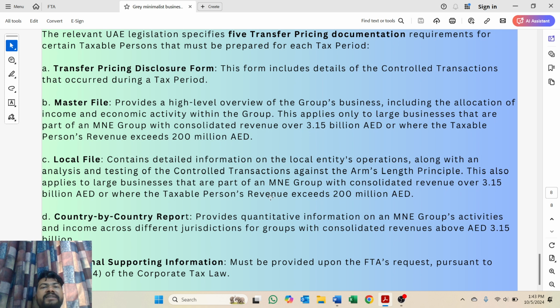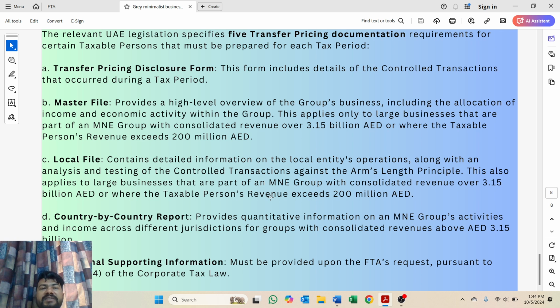Altogether, there are 5 transfer pricing documents required by the corporate tax law. One is the transfer pricing disclosure form. This form will include the details of controlled transactions that occurred during the tax period. Here, every detail like who the related parties are, what type of goods or services were sold to them, whether sold or received, the amount we paid or received, and what transfer pricing method was used to calculate that amount, and many more details are needed in this transfer pricing disclosure form.